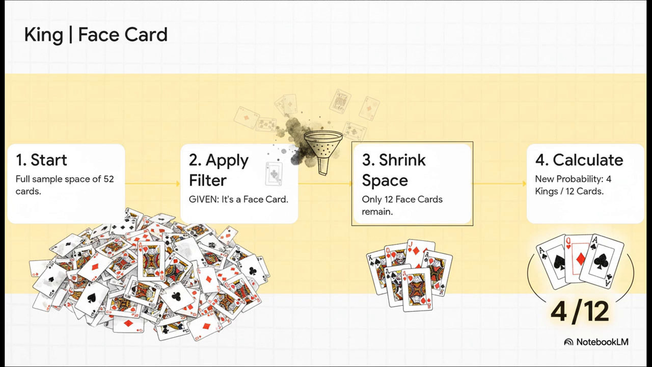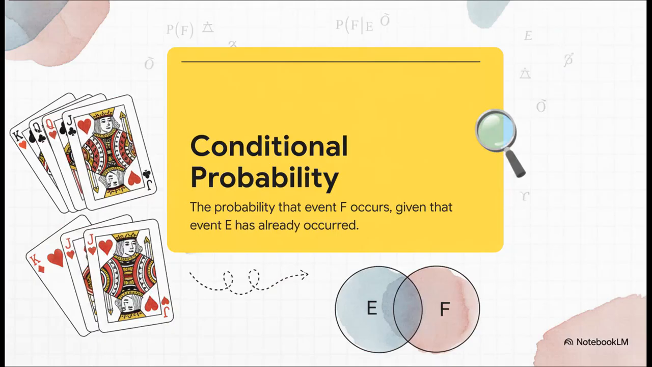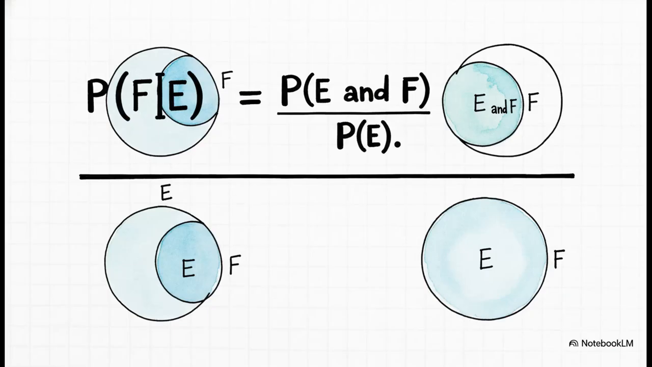See? The world changed. And that, right there, is the heart of conditional probability. It's just the probability that some event F happens on the condition or given that another event E has already taken place. We literally just did this. Event E was we drew a face card, and event F was that card is a king.